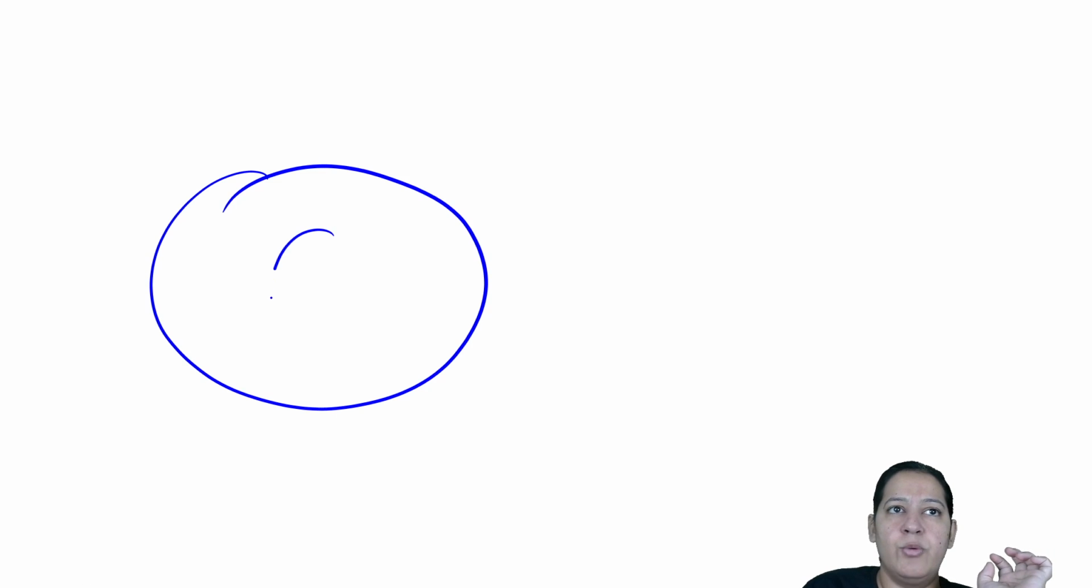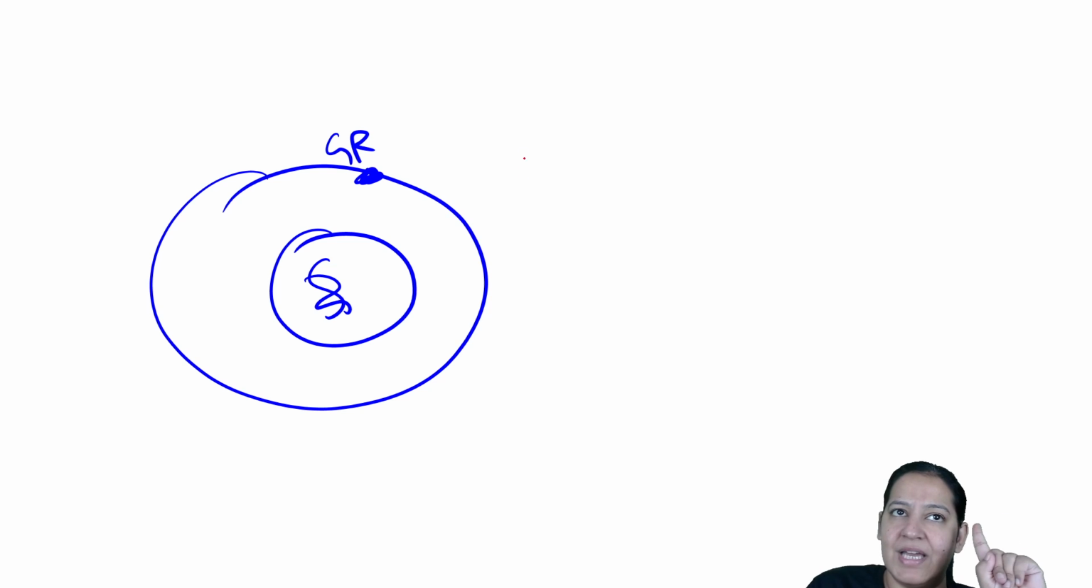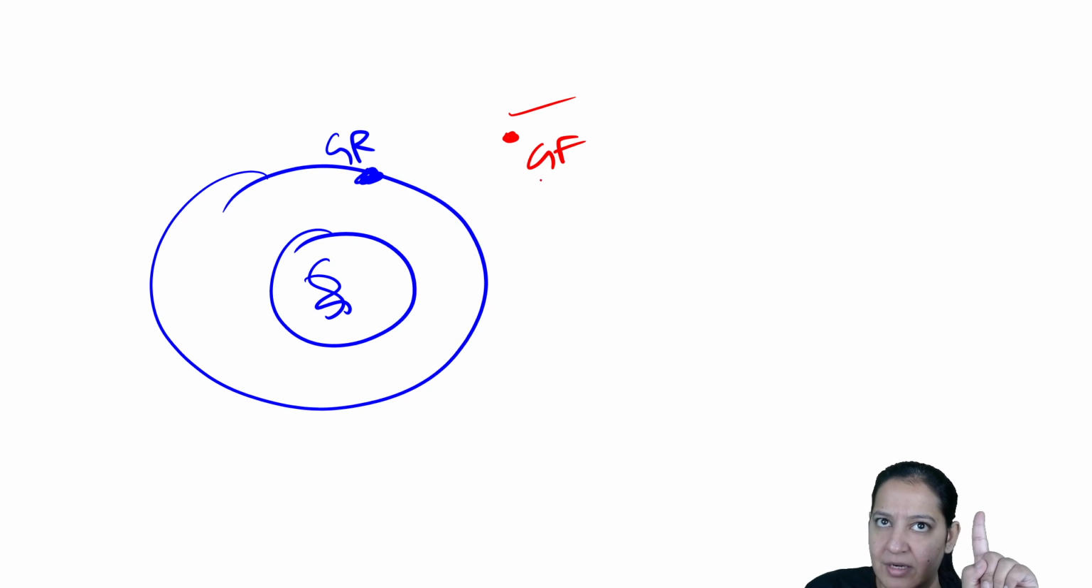Let me take a blank page and tell you how cell division takes place. So this is a cell, this is the nucleus of the cell, and this is the DNA of the cell. This is the growth receptor on the cell surface. So what is the first thing? First, a growth factor comes. So the first thing we require is the growth factor, then the binding of growth factor with the growth receptor. The second thing we require is the growth receptor.